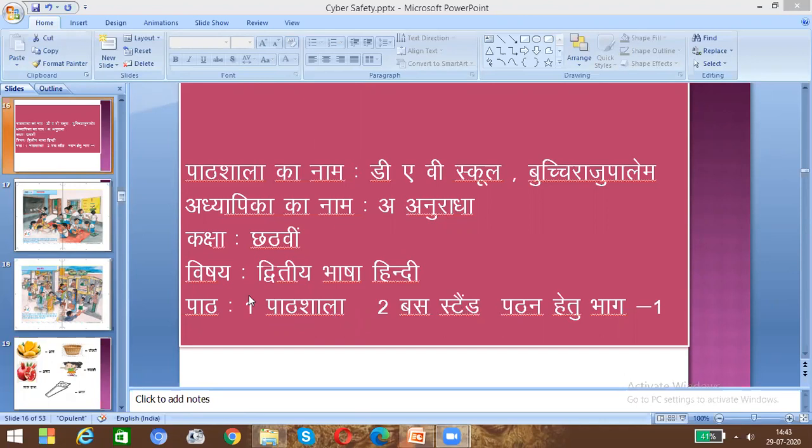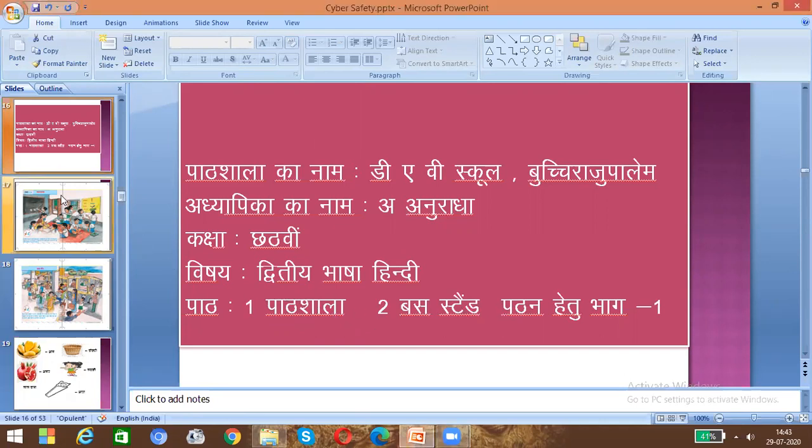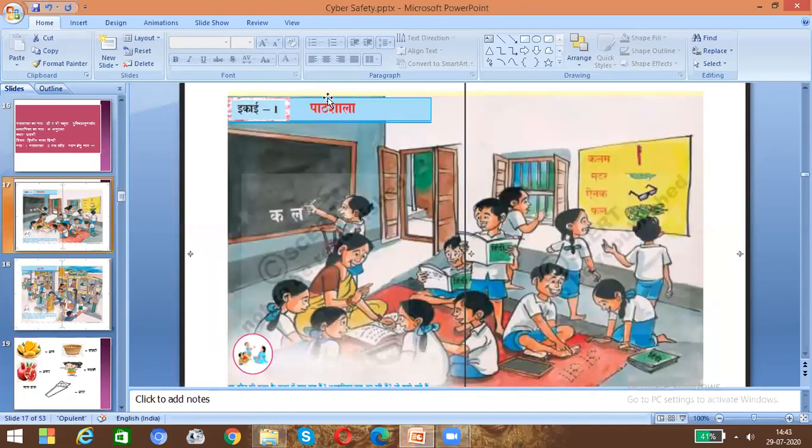So what happens in these two situations? Once we see the Pathshala first. What is Pathshala? Pathshala means a school. In the school, we can find the classroom, and in the classroom, the teacher and the children. The teacher will teach or clarify the doubts, and the children will ask their doubts or write on the board or read from the textbook or the notebook. Whatever they want, they will do it.